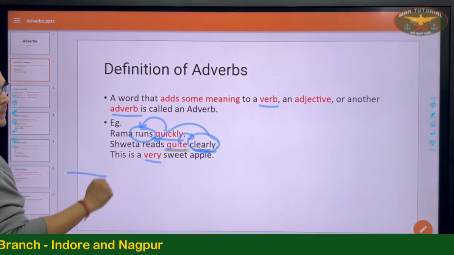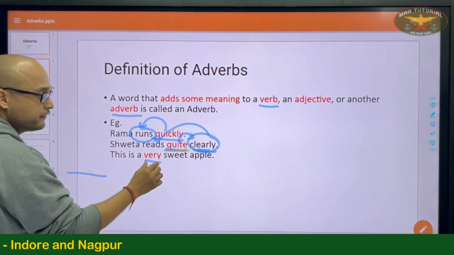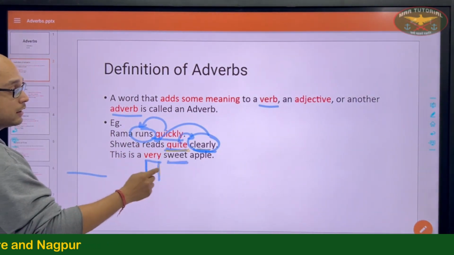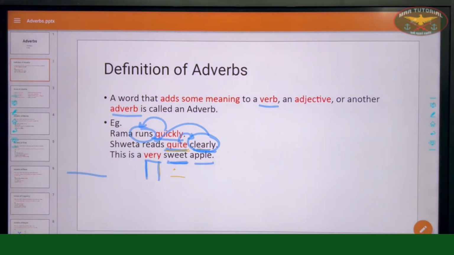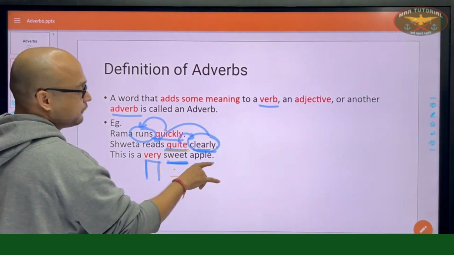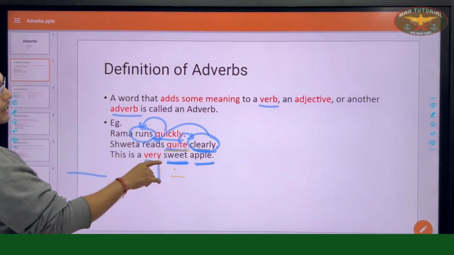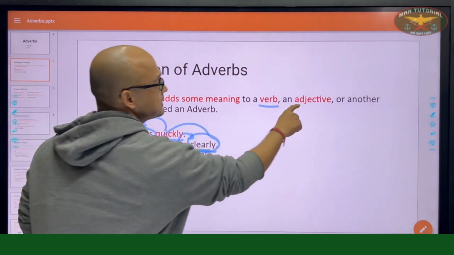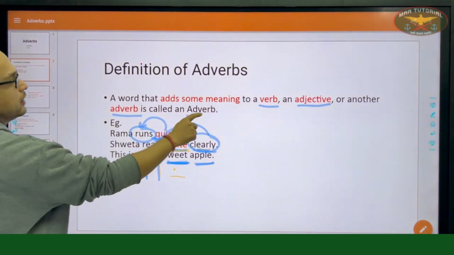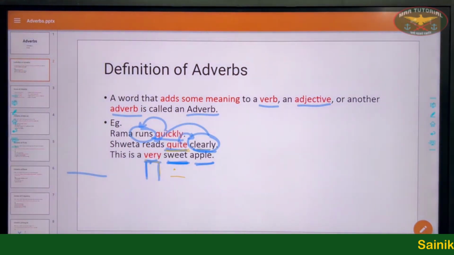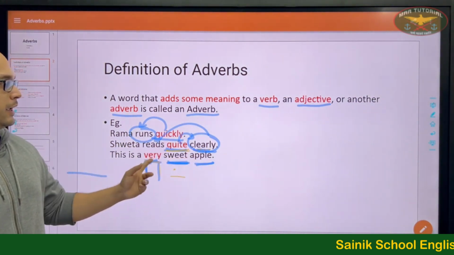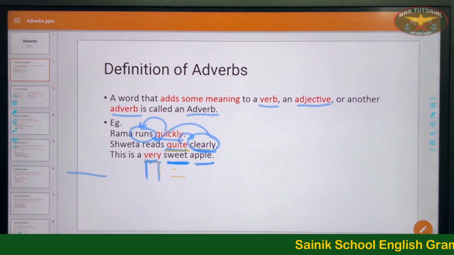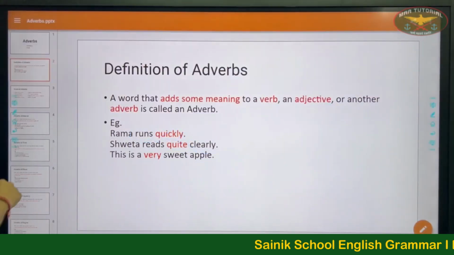This is a very sweet apple. A very sweet. So what is it modifying? It is modifying sweet. What kind of sweet? Very sweet. Now sweet, you must remember, since it is adding meaning to a noun, is an adjective. Yes, sweet is an adjective. It is modifying a noun apple, and very is then adding more meaning to the word sweet, an adjective. Hence, very is an adverb here. So you must see a word that adds some meaning to either a verb, an adjective or another adverb is called an adverb.